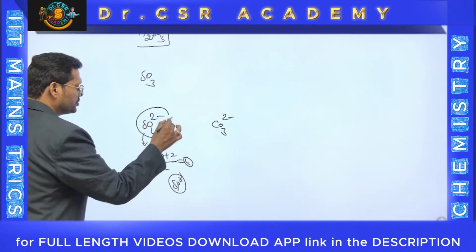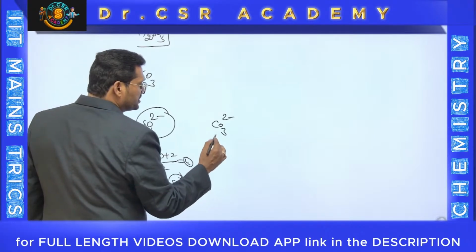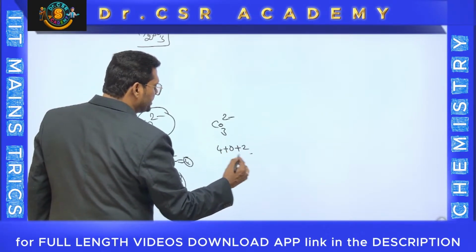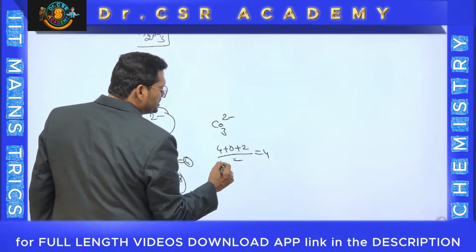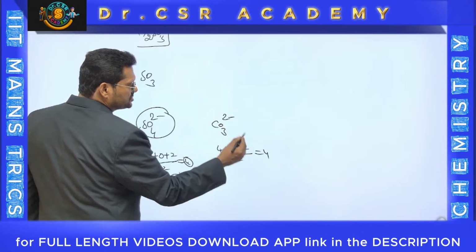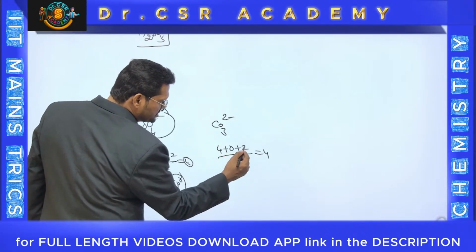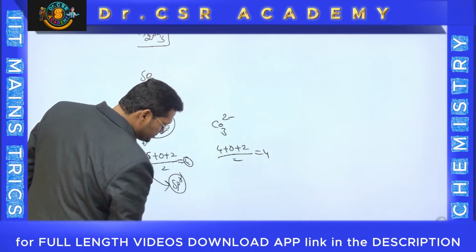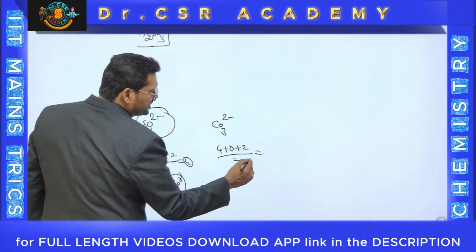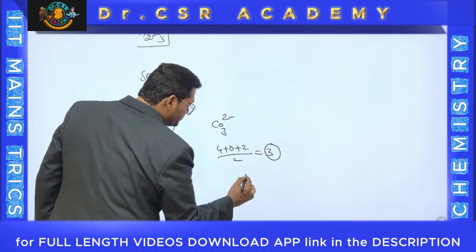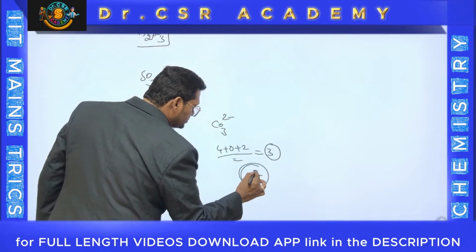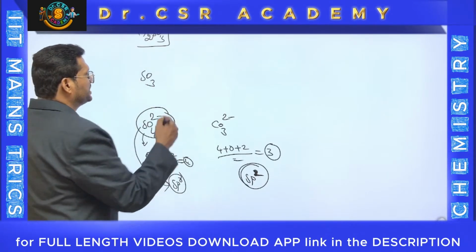About this one, CO3 2 minus, carbon group number is 4 plus monovalent are 0 plus 2 charge, 4 plus 2, 6, 6 by 2, that is 3. 3 means sp2. That means hybridization is sp2. sp2 means trigonal planar.